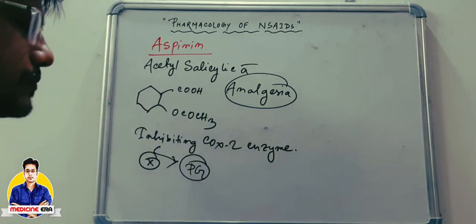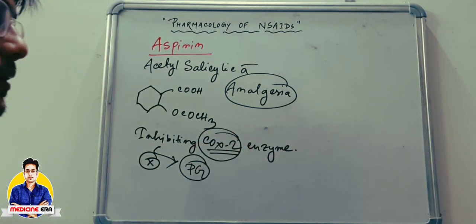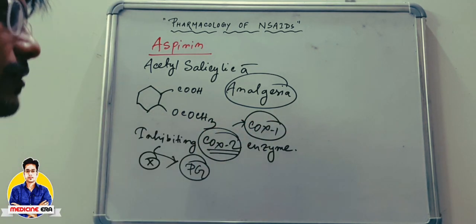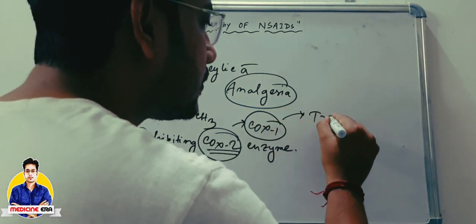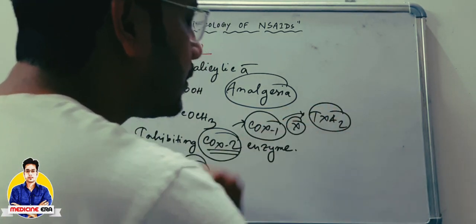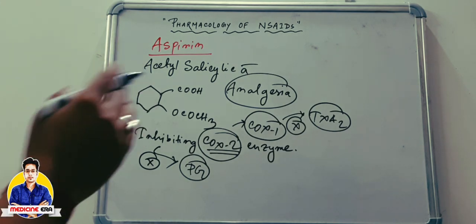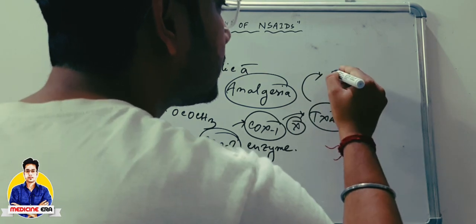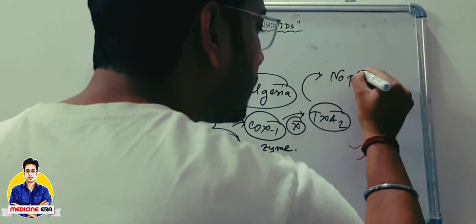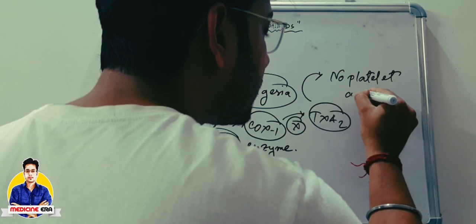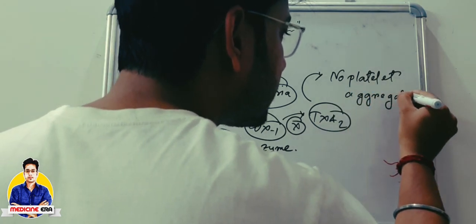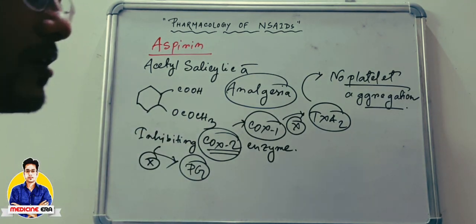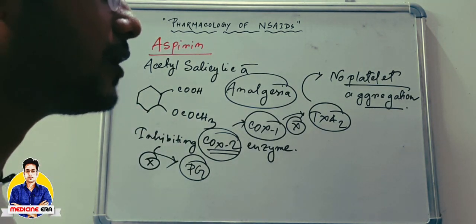In case of aspirin, they are also used to inhibit COX-1. And inhibition of COX-1 leads to non-generation of any type of thromboxane. So this non-generation of thromboxane will lead to no platelet aggregation. So there will be a certain chance of bleeding after the intake of aspirin. So this is the main topic, or main part.